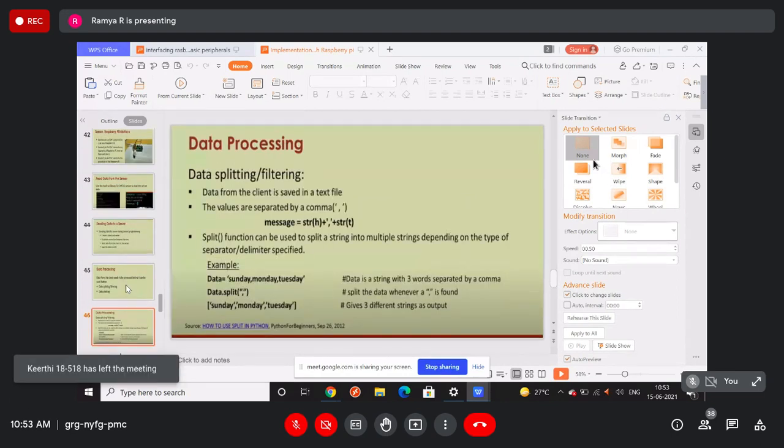In this data processing, first we are going to talk about data splitting and filtering. Okay, so imagine the data from the client is saved in a text file on the server. The values are separated by a comma. Suppose you think of a CSV file you saved, and when you open it, you can see the commas, so this is a comma separated file.